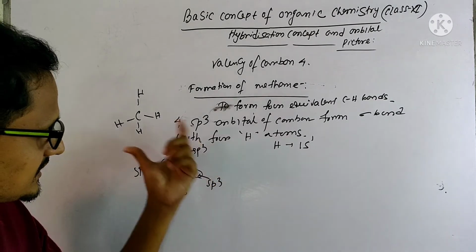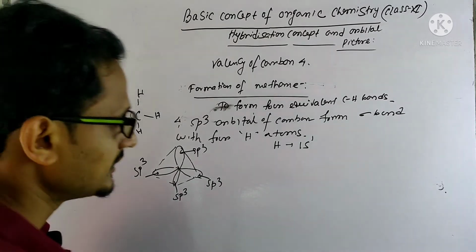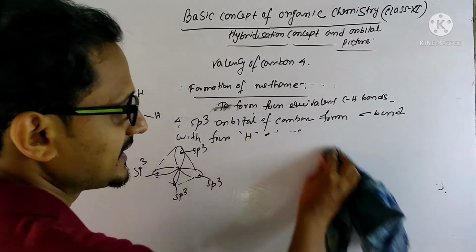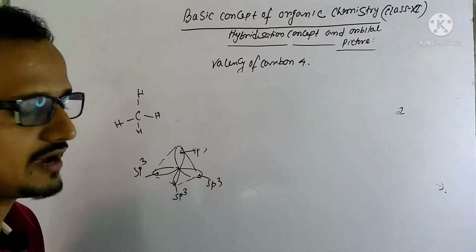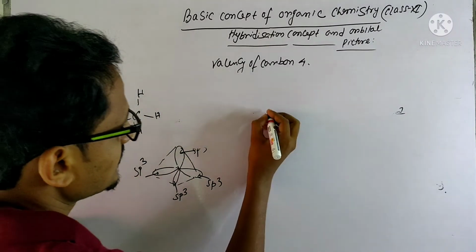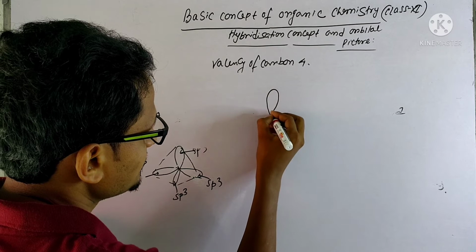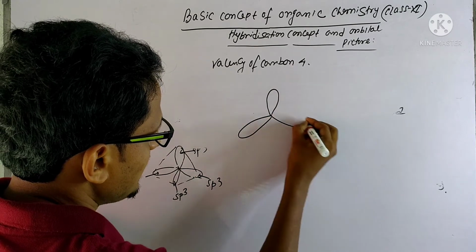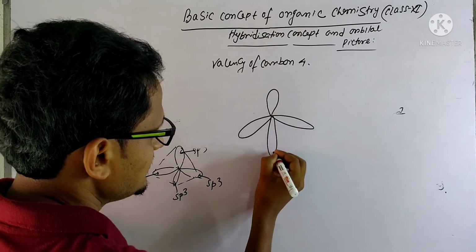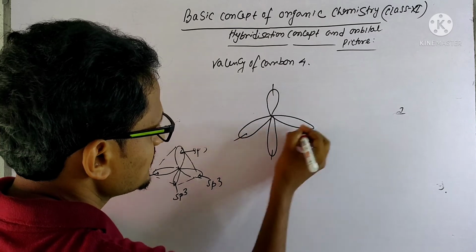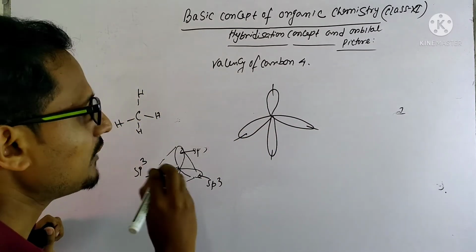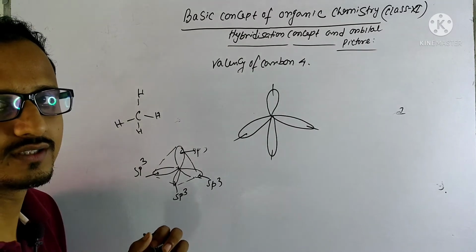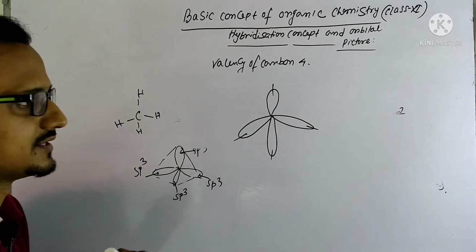Now we have 4 hydrogens in the case of methane. So here one sp3, another sp3, another sp3, another sp3. These are all sp3 hybrid orbitals of the carbon. Okay, now we have hydrogen.